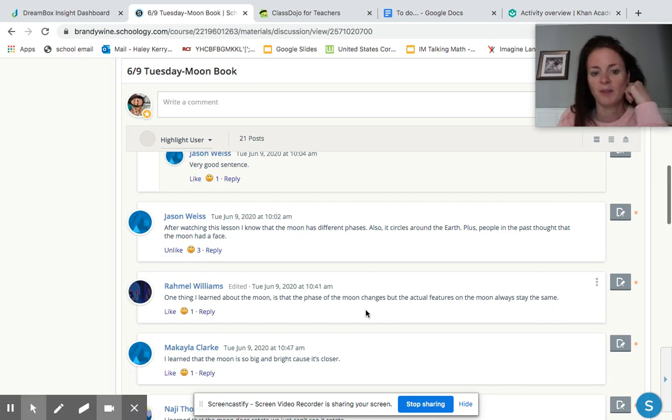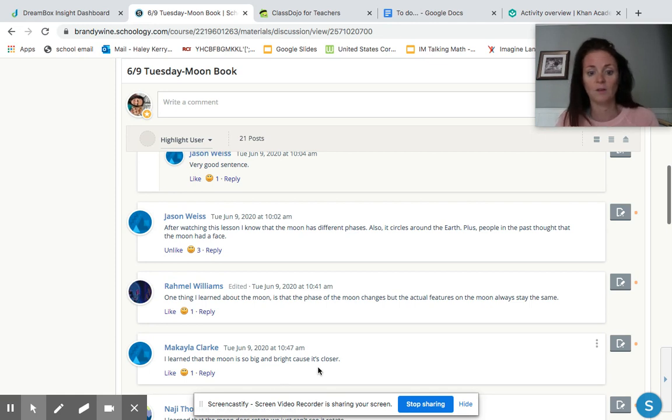Ramel, one thing I learned about the moon is that the phase of the moon changes, but the actual features on the moon always stay the same. This is an awesome, complex sentence, right? If you wanted to make this a really clear statement, you could have said, I learned one thing about the moon, period. The phases of the moon change, but the actual features of the moon always stay the same. Why do the phases of the moon change? Because of the way the sun is reflecting, right? And the Earth is blocking it, right? So it's the sun that changes the phase of the moon. It always stays the same, but the phases change.